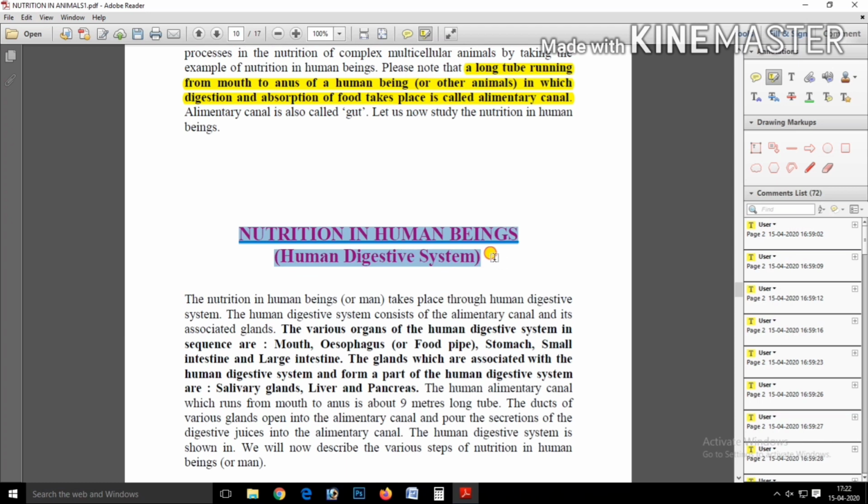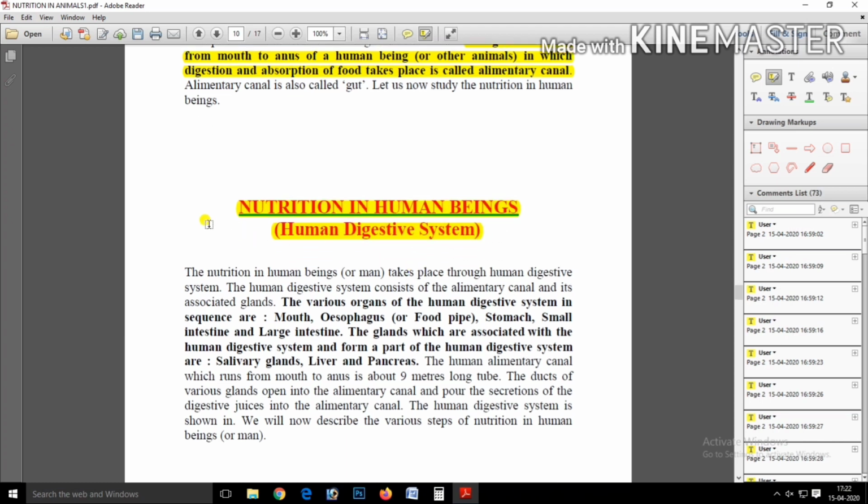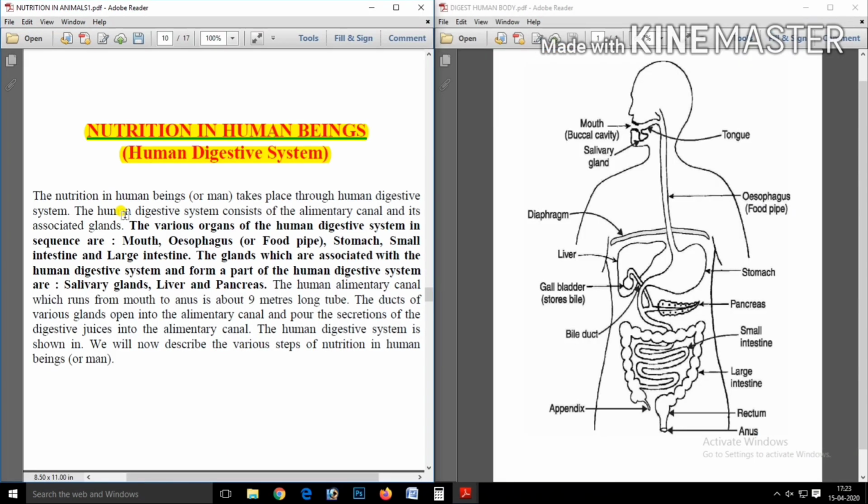Nutrition in human beings. In the nutrition in human beings, lots of organs are involved, which are also called digestive organs. The organs are mouth, esophagus or food pipe, then stomach, small intestine and large intestine. You can see here in the diagram the mouth, this is the food pipe or esophagus, then beneath the esophagus the stomach, then the small intestine, then the large intestine. So these are basically the digestive organs of the human body.